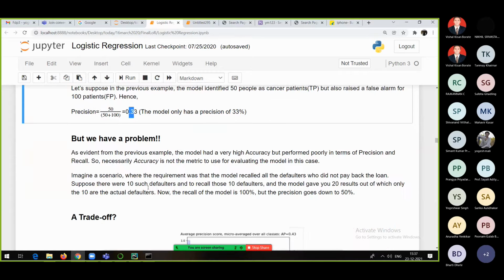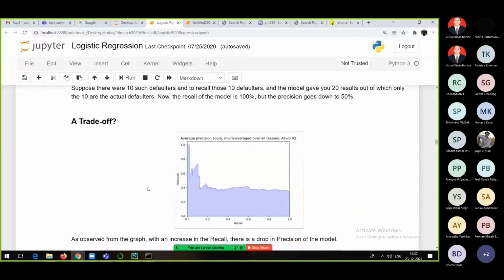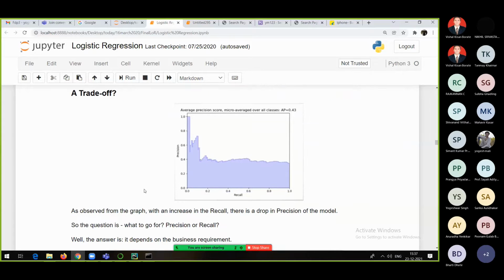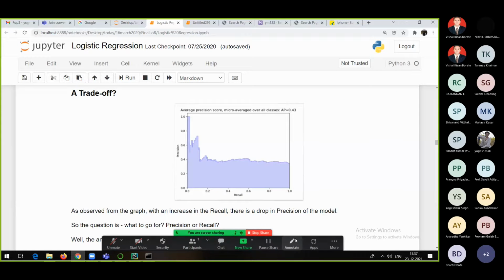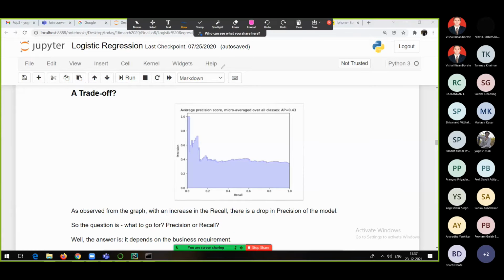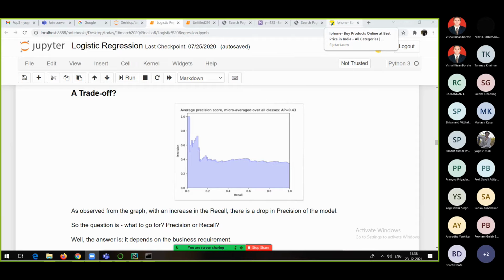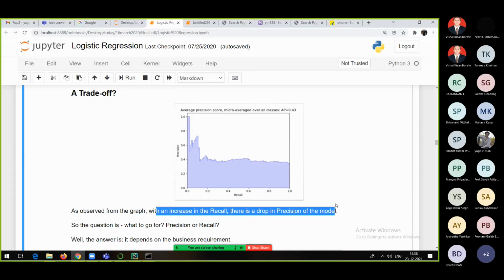Now, there is always a problem or confusion, I can say: which should be greater, whether precision or recall. If you think like that, it is not the case. You can see this is the precision and this is the recall. As and when recall is increasing, precision is decreasing, and after some point it is going to remain the same. So it is not possible that both of them should be high, because with an increase in the recall, there is a drop in the precision of the model.